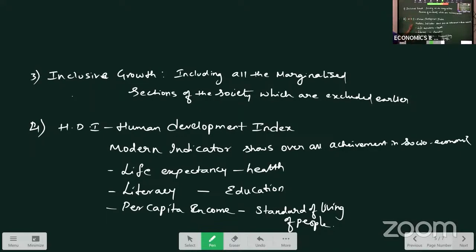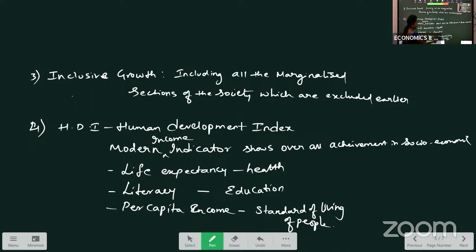HDI, very, very important one. Human Development Index, you can write it as a modern income indicator, which shows overall achievement in socio-economic activities. So how do we calculate the Human Development Index? Life expectancy, literacy, and per capita income. Life expectancy shows the health facilities in the country.